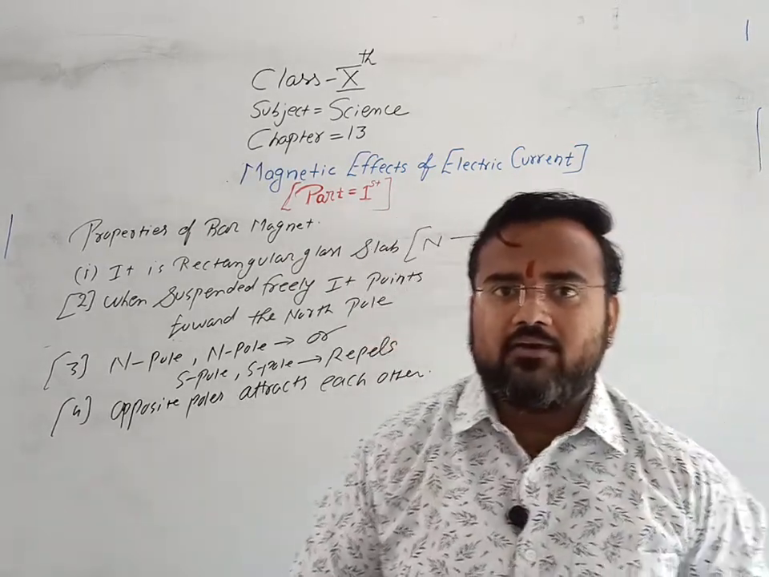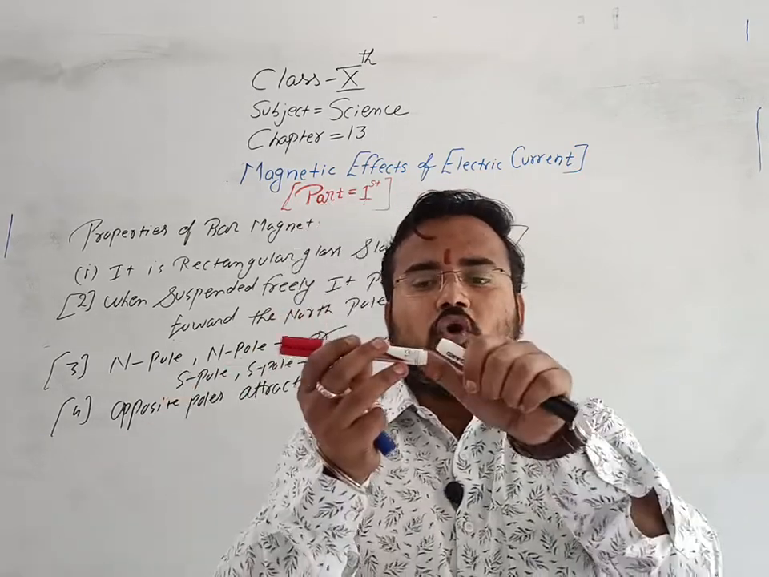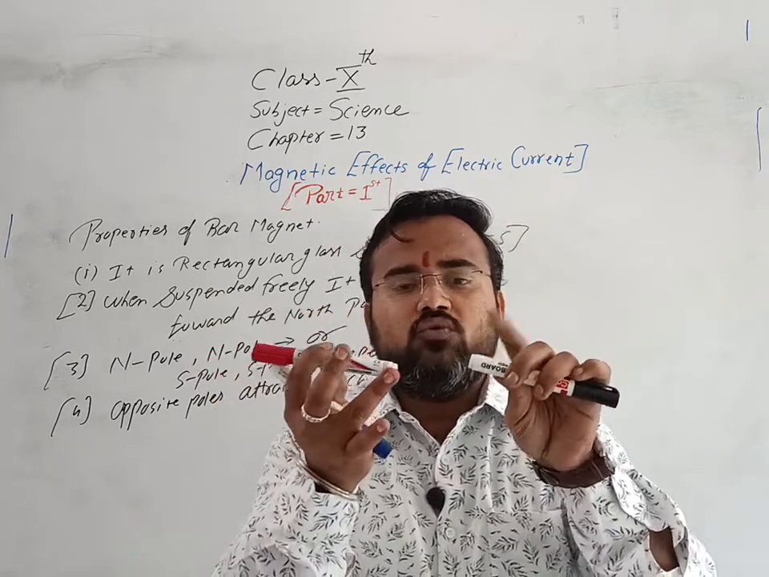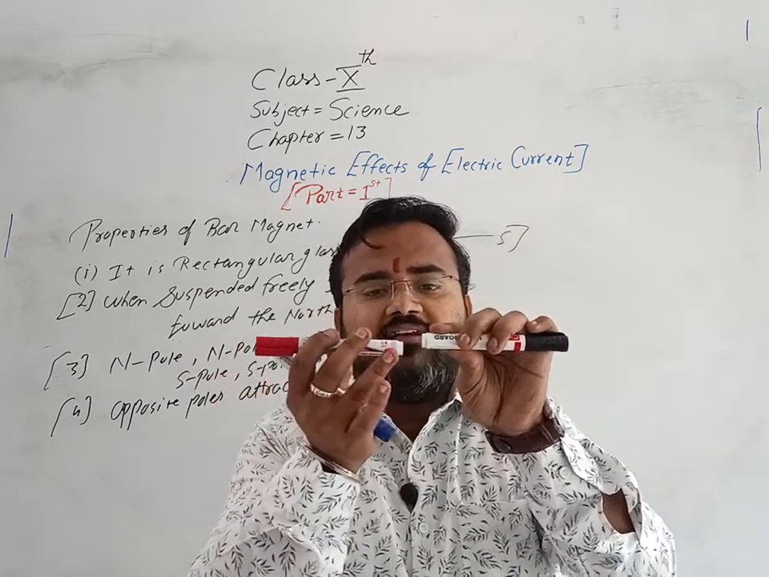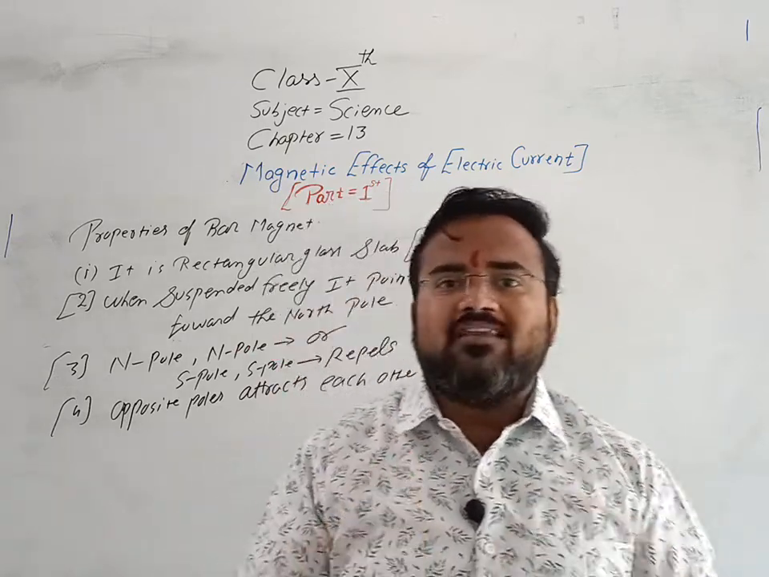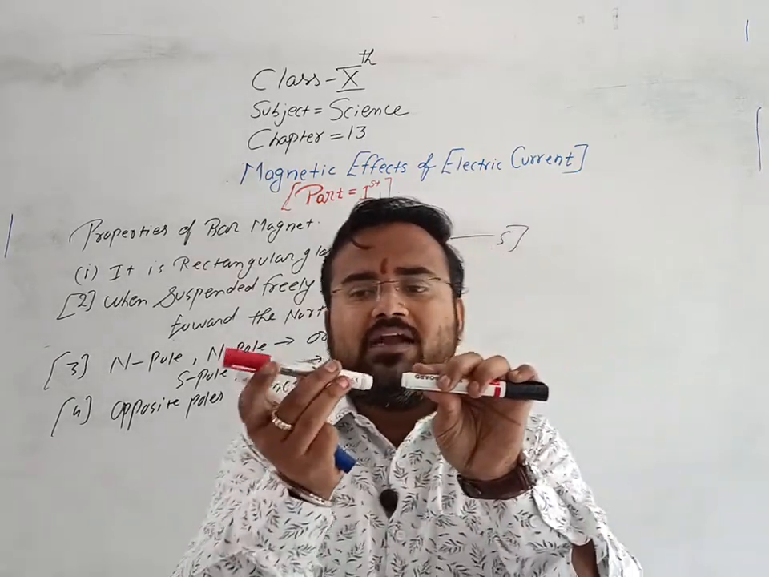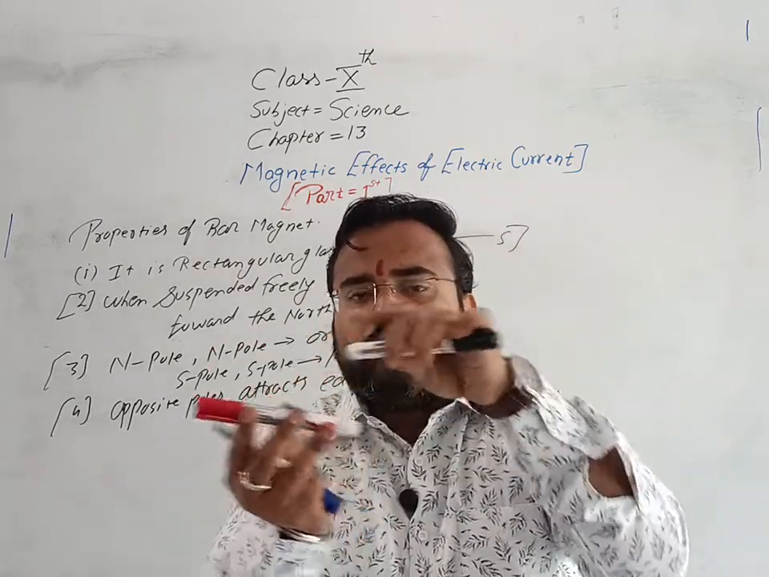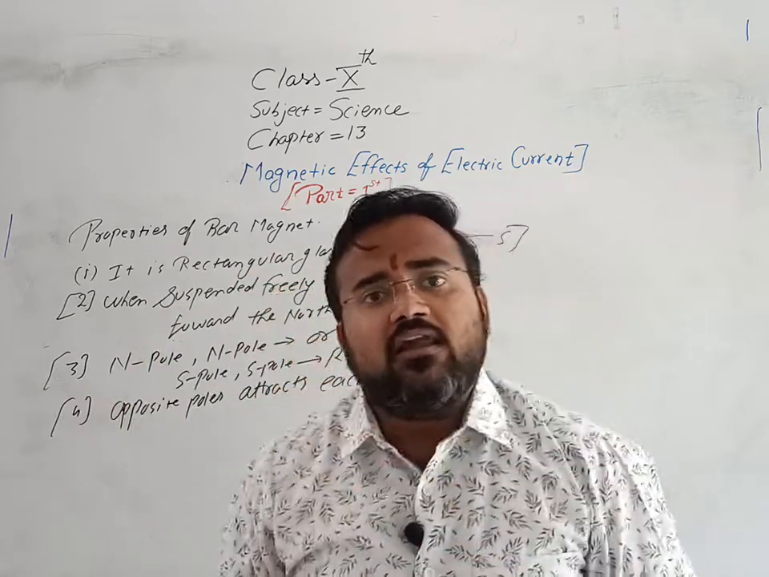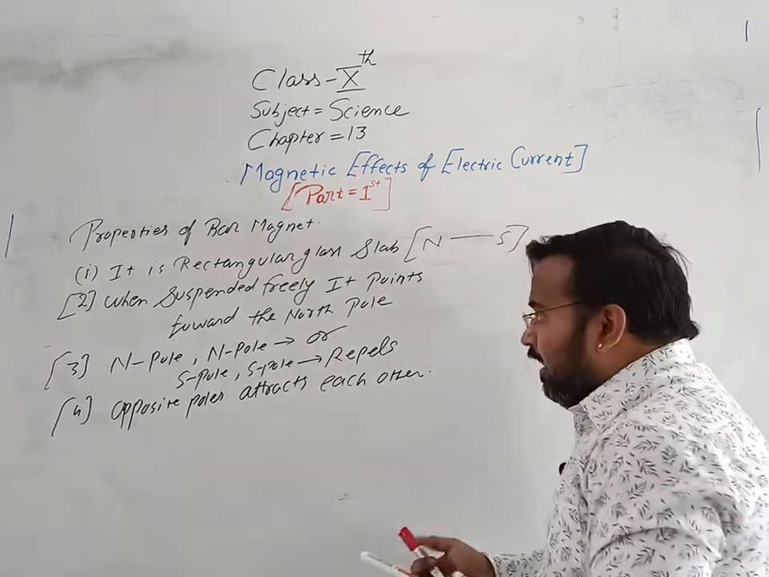Take two bar magnets and point the two north poles in front of each other. If the two similar poles are in front of each other, then they will not attract, they will repel. I know you must have experienced that. But if I move the south pole of this magnet towards the north pole, they will attract each other. Clear? So the conclusion is that opposite poles attract each other.